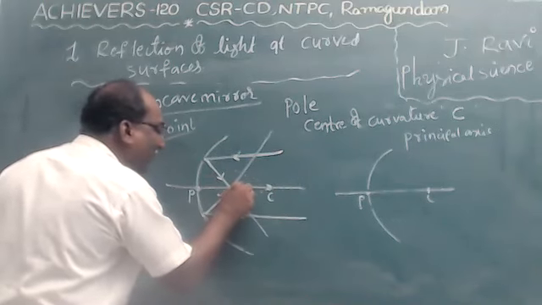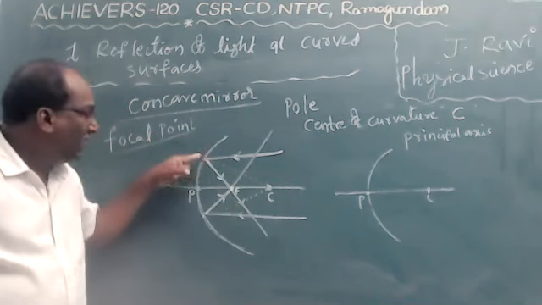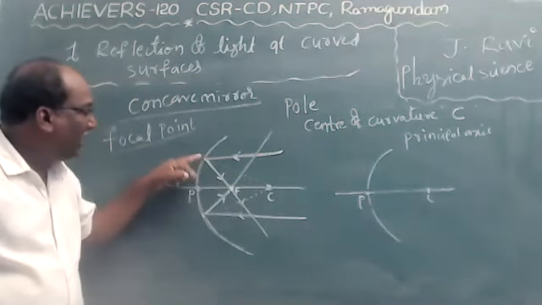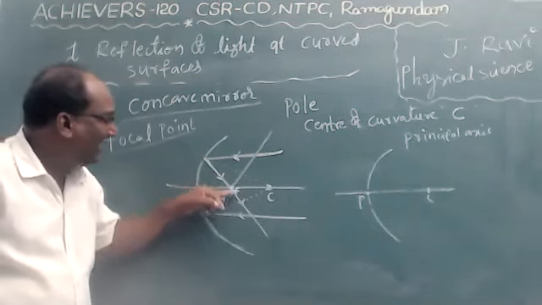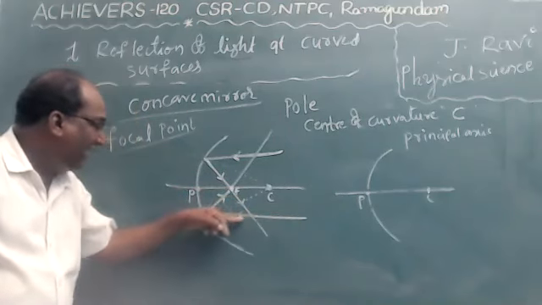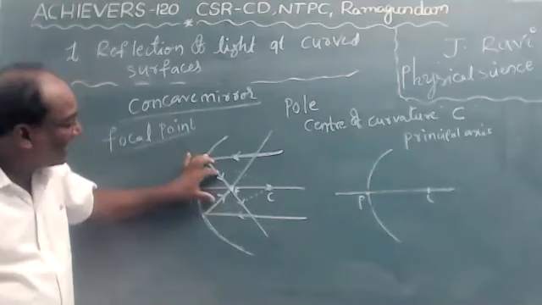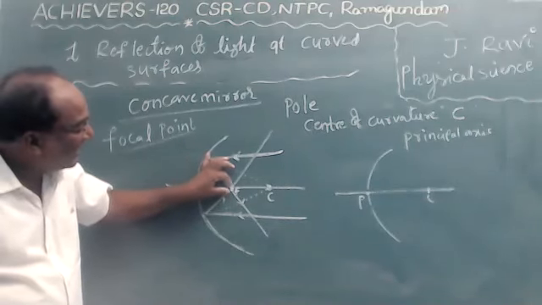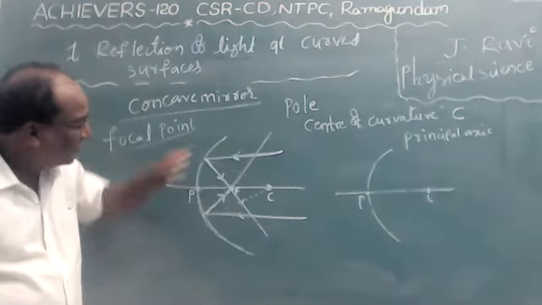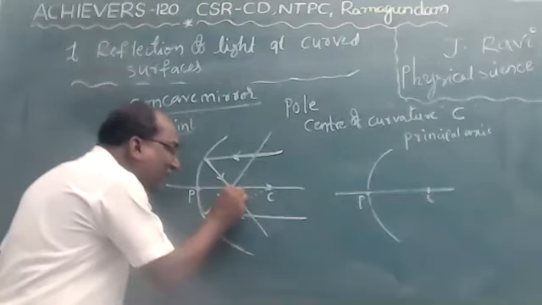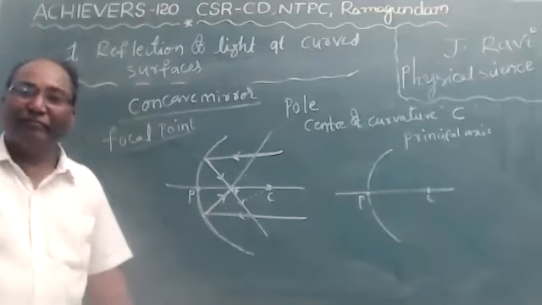It is denoted by F. See, children, incident ray, it is the reflected ray. Observe that two reflected rays are intersecting at this point. This point is called the focal point.